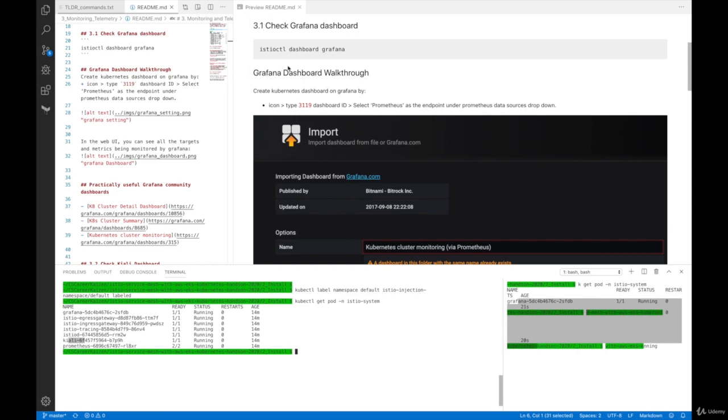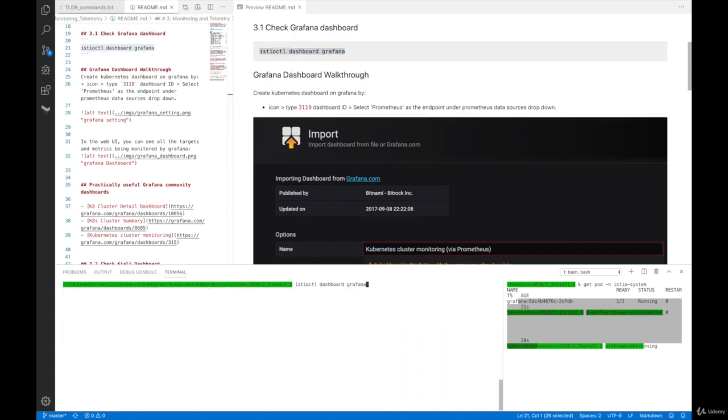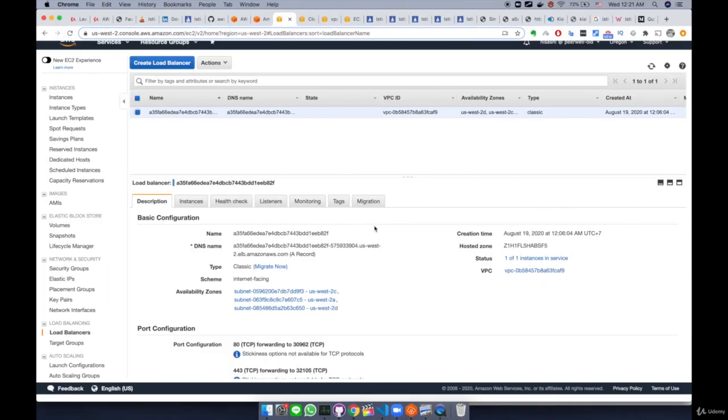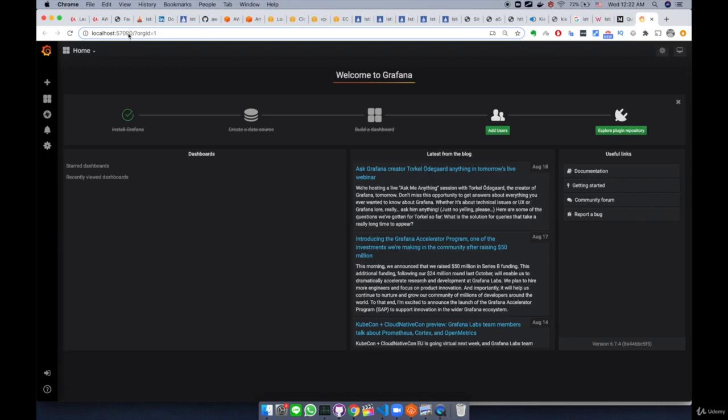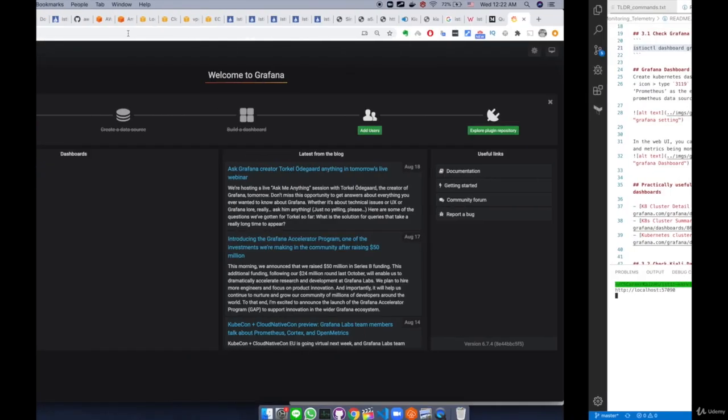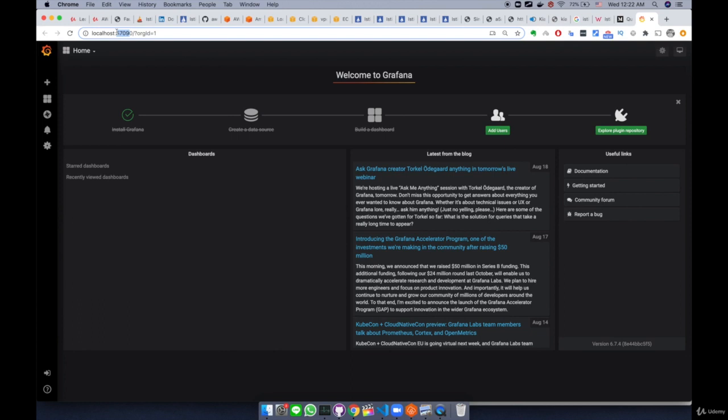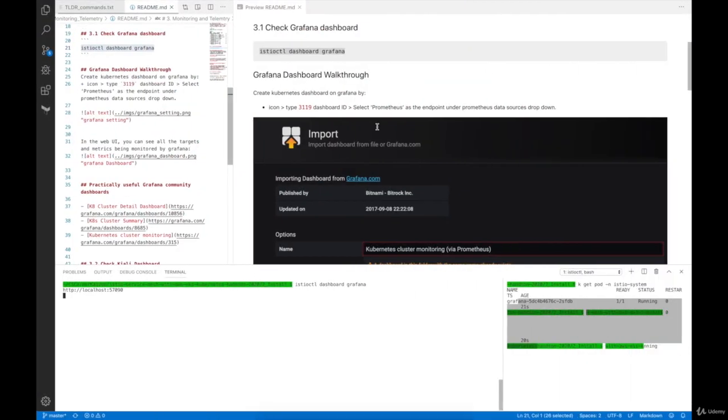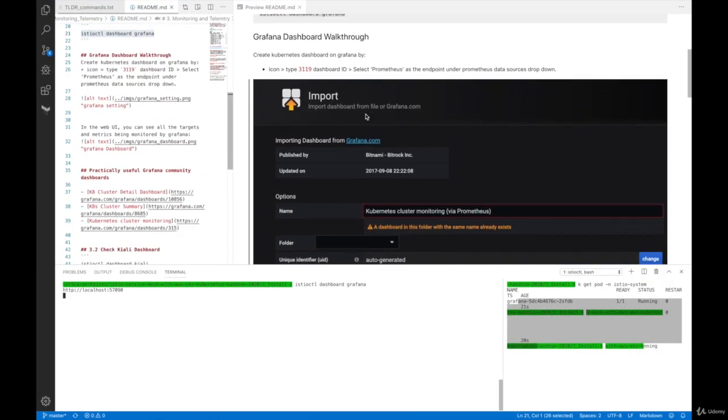To open up the Grafana dashboard using istioctl is pretty easy. So what we're going to do, create a terminal, and then paste in this istioctl dashboard grafana. Enter. This is going to open up the Grafana dashboard. This is really easy to open up as opposed to kubectl port-forward and a localhost port number you specify. It's accessing localhost 57090. This is really just creating a port forwarding tunnel from this localhost port to the pod running inside the EKS cluster on a remote environment. But again, I'm going to show you how to open up some of the useful dashboards.